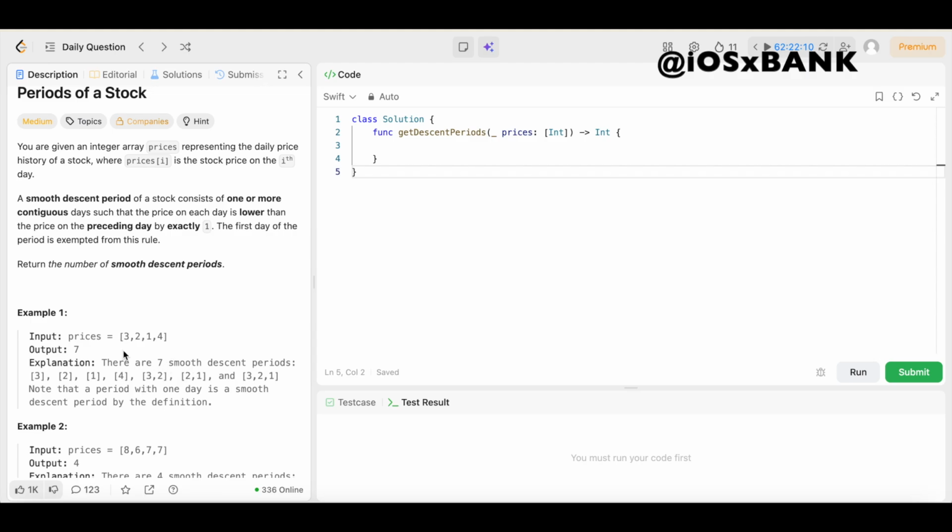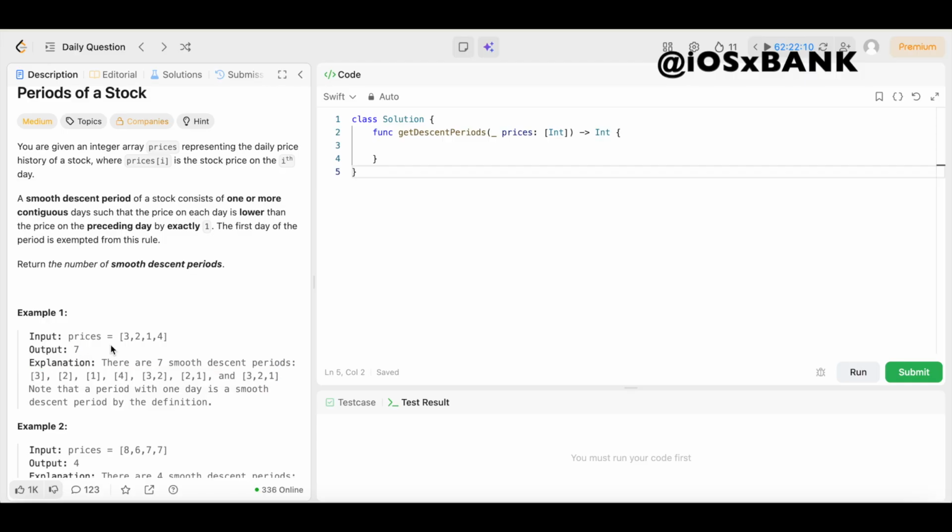We still need to find the other smooth descent periods. So we have 3 and 2. As you can see, we have this period right here where 3 and 2, each day is lower than the price on the preceding day by exactly 1. The difference between 2 and 3 is exactly 1. Same right here, 2 and 1, that's different by exactly 1. And then we have 3, 2, and 1, where each day is exactly 1 lower than the preceding day, and that's this one right here. So in total, we have 1, 2, 3, 4, 5, 6, and 7 right here. Boom. So that's how our output is 7, right?